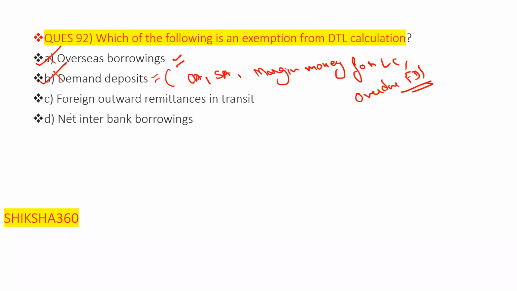Third one is forward outward remittances in the transit. Clear? So this one is also not an exemption. That is foreign outward remittances in the transit. So this one is not our answer.